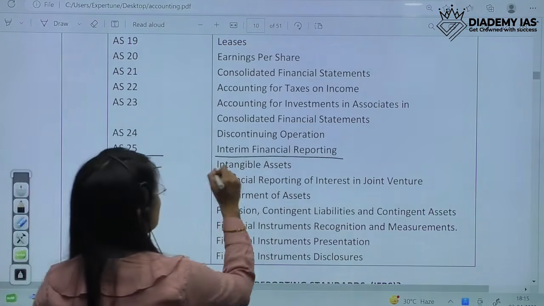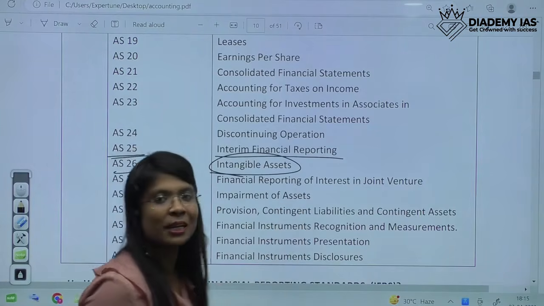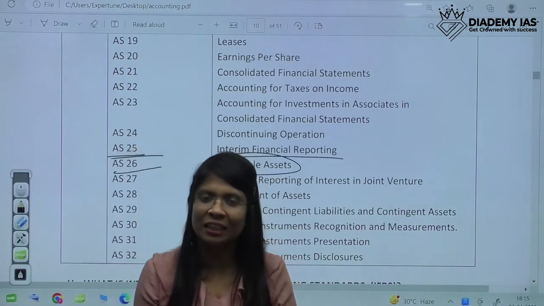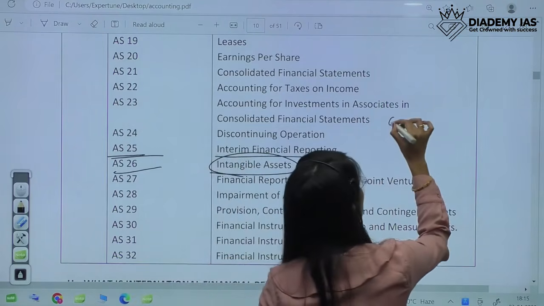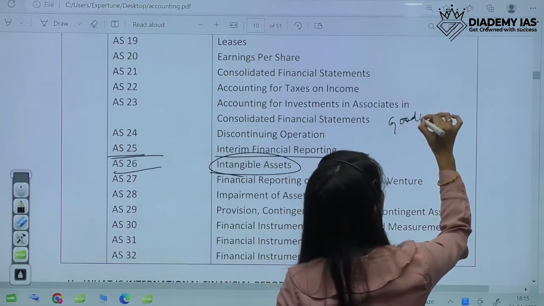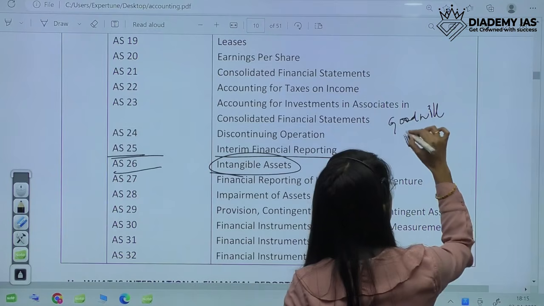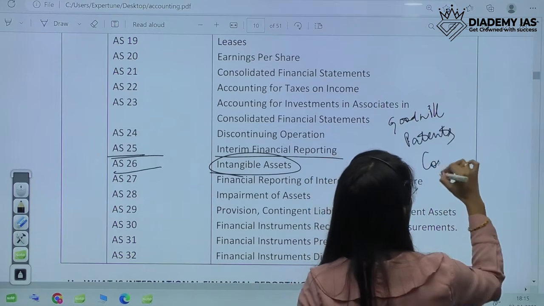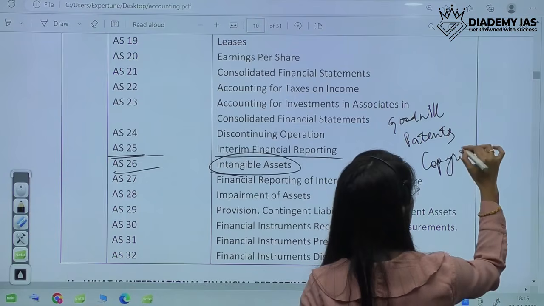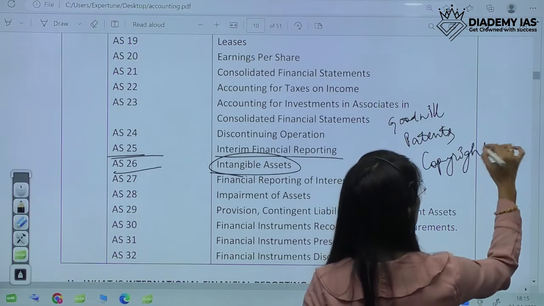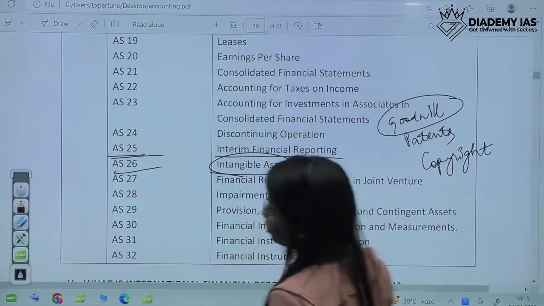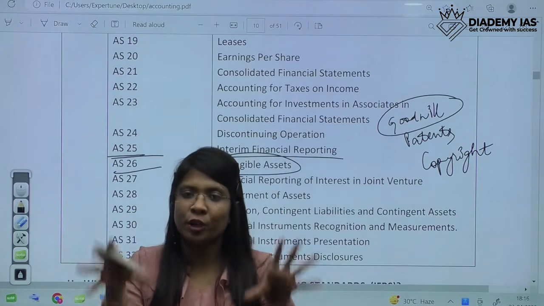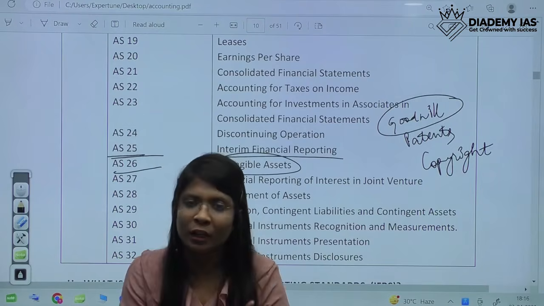Then is AS26, intangible assets. Intangible assets are all those assets which can't be touched or seen. So these are like goodwill, patents, copyright. So goodwill is your reputation in the market. Diadem IS is having a certain reputation in the market. So that is the goodwill.